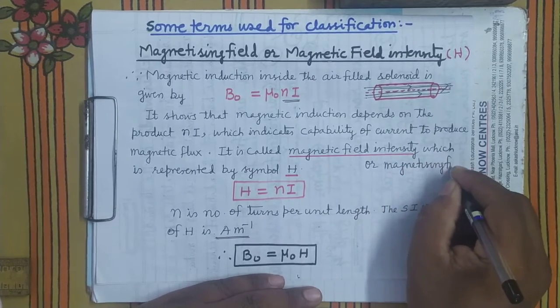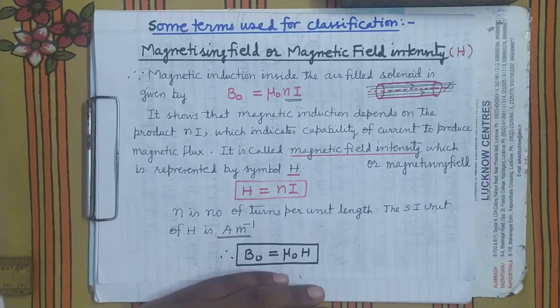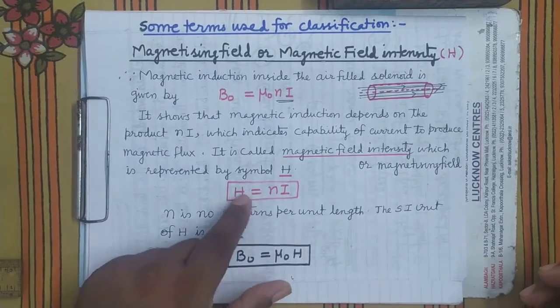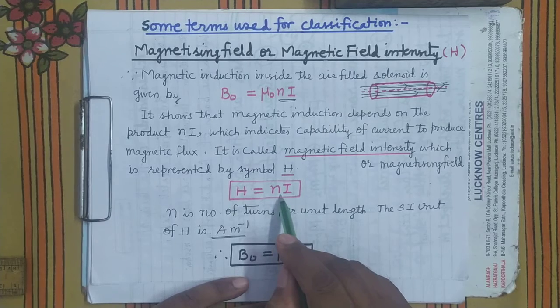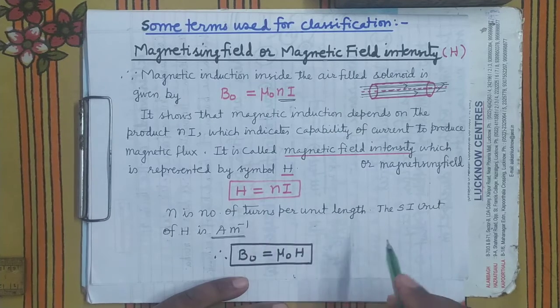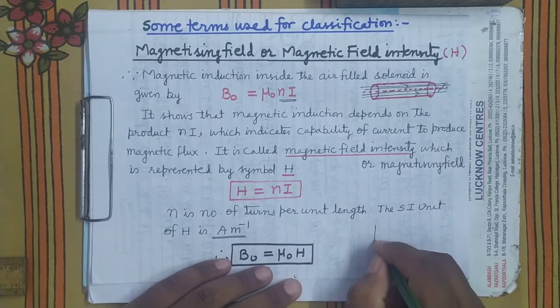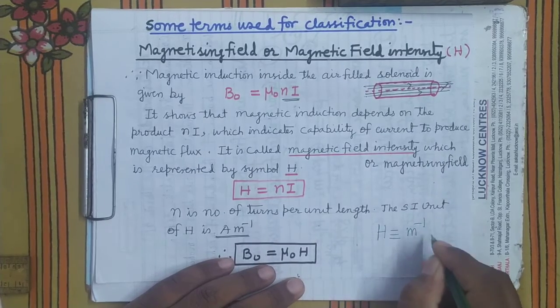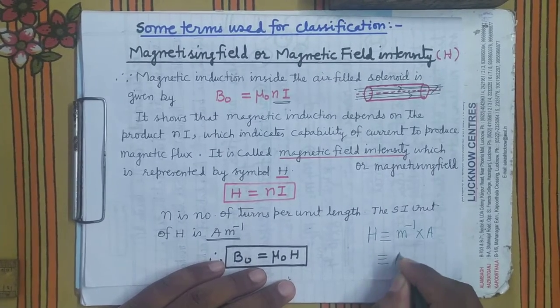Magnetizing field, which we represent by H. It is clear? It is represented by H. Now you can see here H equals n into I. Now what will be its unit? As I have already told, n is the number of turns per unit length, that is per meter, and I is in ampere. So what will be the unit of H? This is per meter into ampere, which means ampere per meter.